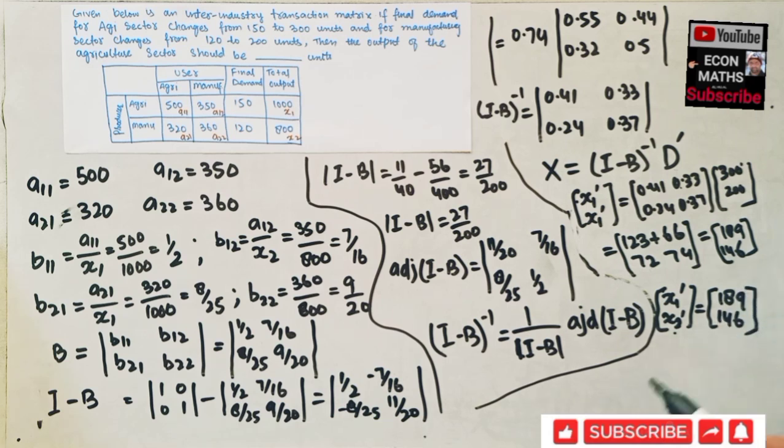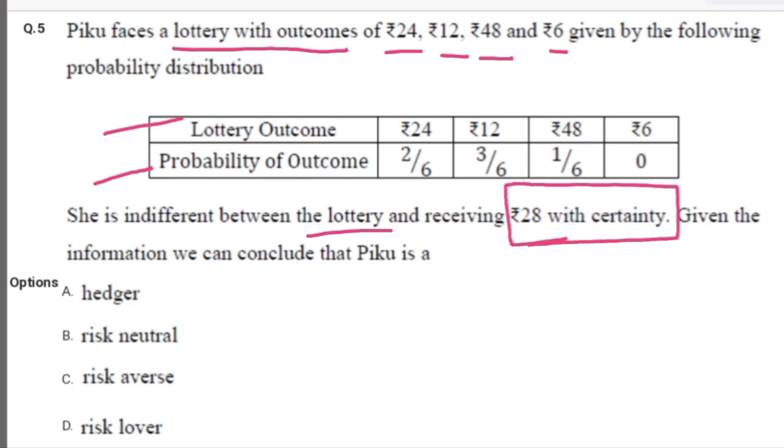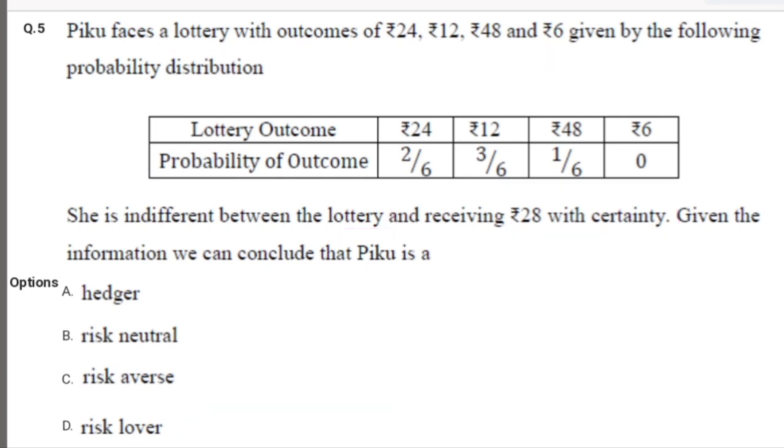146. Okay. Next question is, PQ faces a lottery with outcomes of 24, 12, 48 and 6 given the following probability distribution. We have the lottery outcome and correspondingly their probability of outcome. She is indifferent between the lottery and receiving 28 with certainty. So receiving 28 with certainty and playing the lottery, she is indifferent between these two. Given the information, we conclude that PQ is a: the options are hedger, risk neutral, risk averse or risk lover. So we will see what is the behavior of PQ.